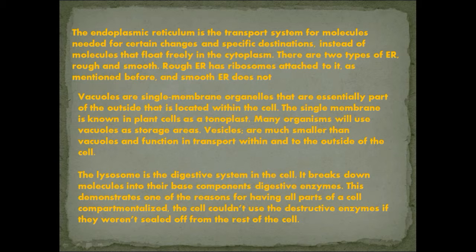The endoplasmic reticulum. The endoplasmic reticulum is a transport system for molecules needed for certain changes in specific destinations, instead of molecules floating freely in the cytoplasm. There are two types of endoplasmic reticulum, rough and smooth. Rough endoplasmic reticulum has ribosomes attached to it, as mentioned before, and smooth endoplasmic reticulum does not.